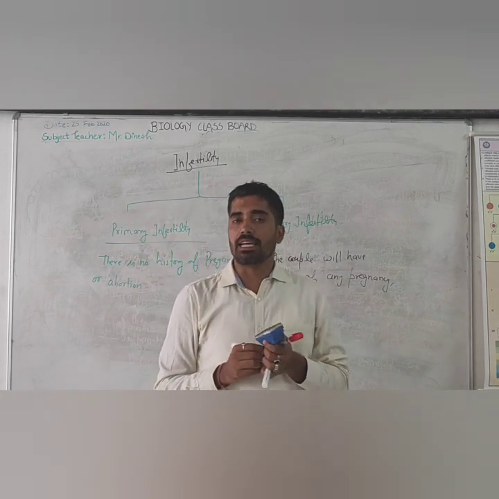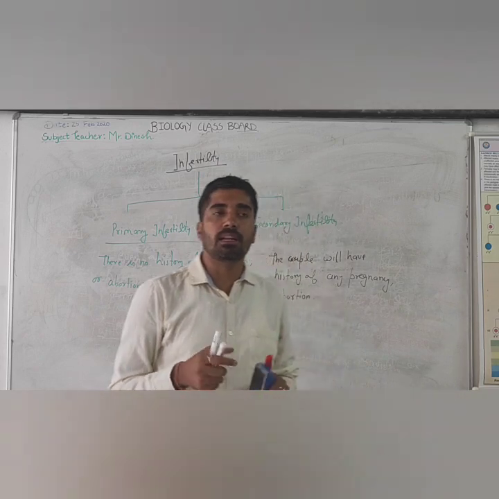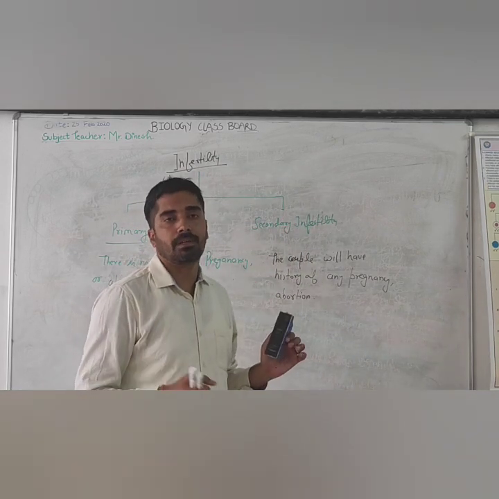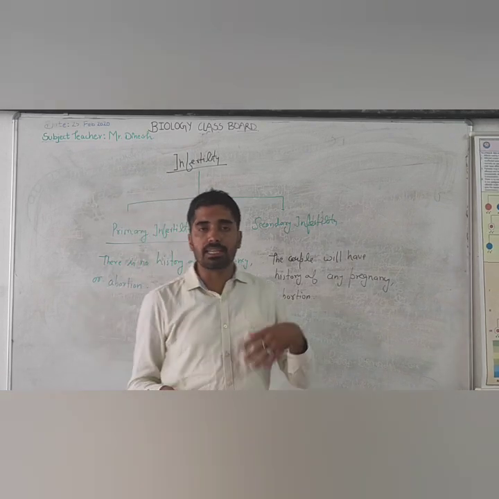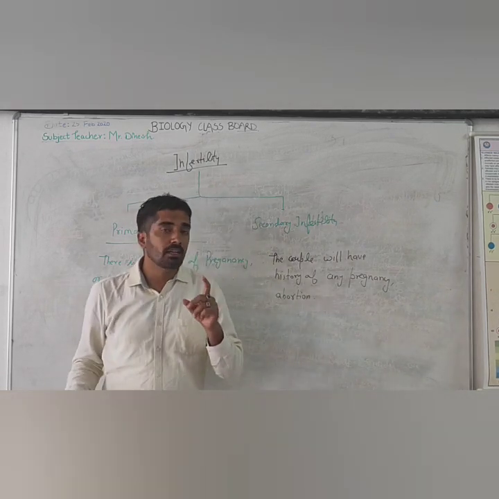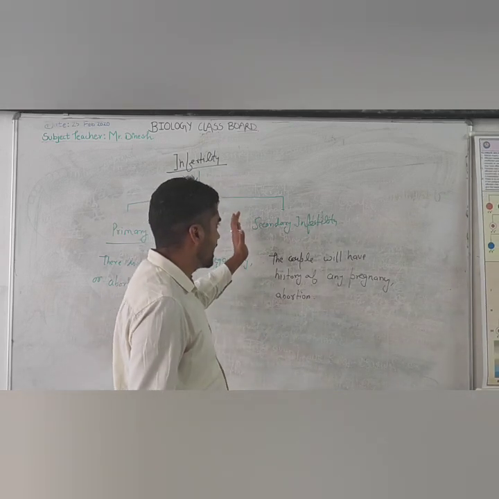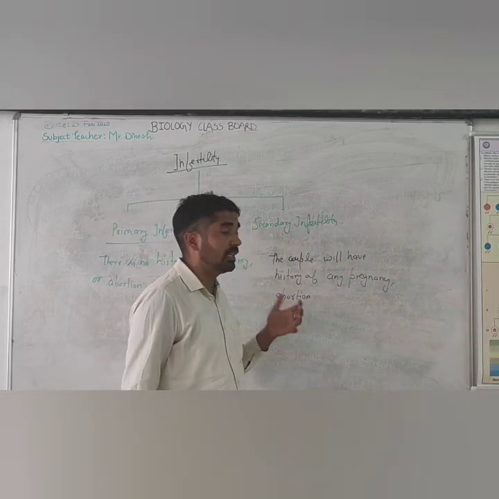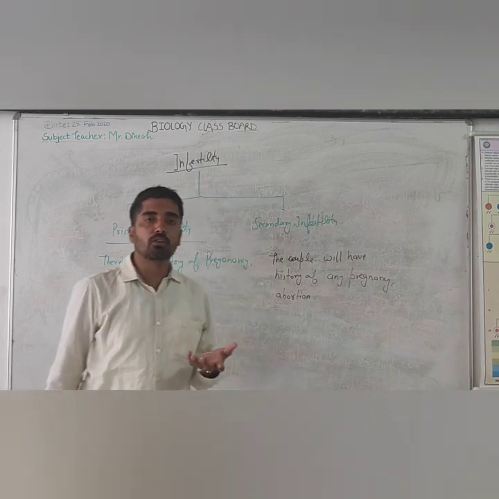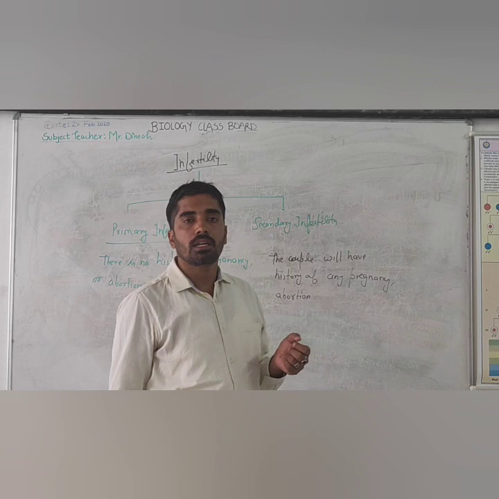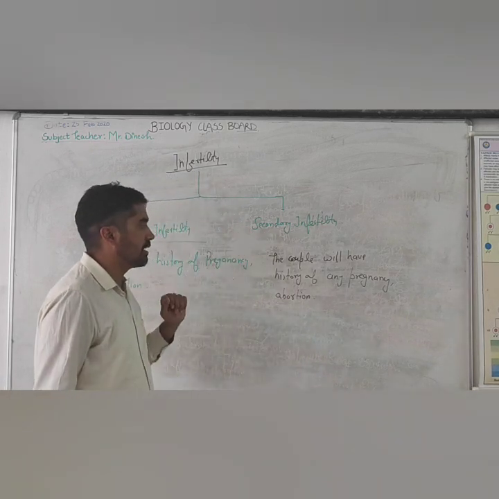That couple will either have one baby and fail to produce a second baby, or that couple does not have any baby but has a history of abortion. So that is the secondary type of infertility. Some couples are able to produce one baby but fail to produce the second baby. This is secondary infertility.